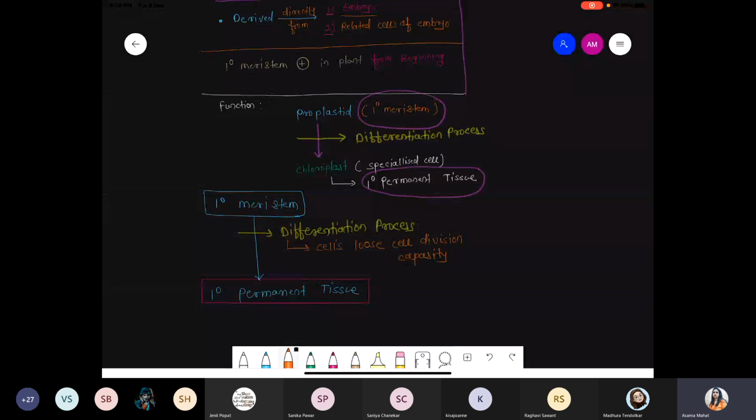So what is the meaning of the differentiated cell? In case of animals, maximum cells in our body are differentiated cells. आपके बॉडी के ऊपर आपको जितने भी सेल्स विजुअलाइज हो रहे हैं, nail, hair, skin cell, all these are differentiated cells. And what is the meaning of the differentiated cell? The cell which loses division capacity. तो प्लांट में भी ऐसे ही होगा, राइट? हालांकि प्लांट में it has very broad potential, because that's why plant shows continuous growth. We'll discuss that part later in secondary meristem. But normally, what is the meaning of differentiation? The cells which lose cell division capacity. Got it?